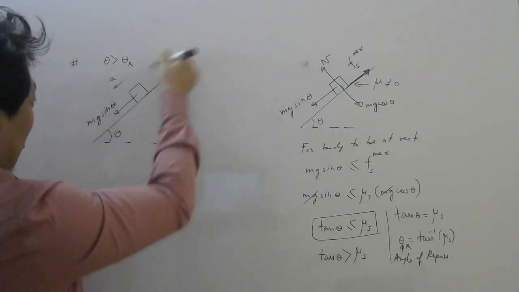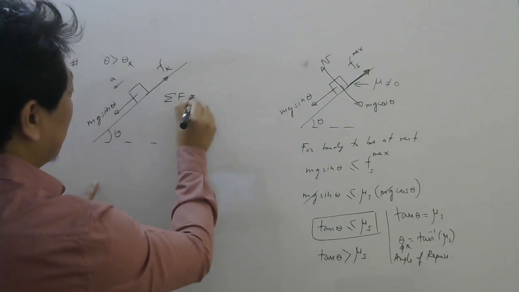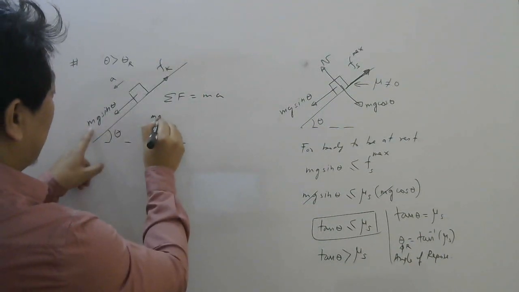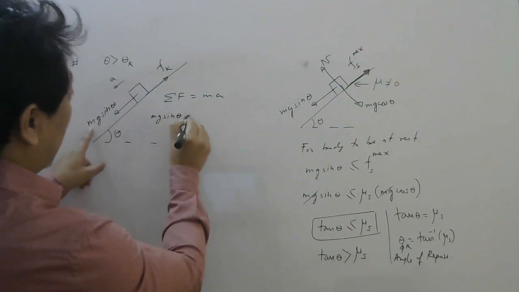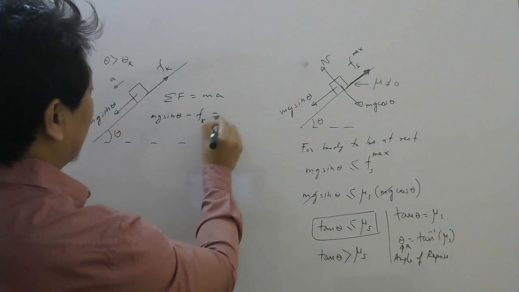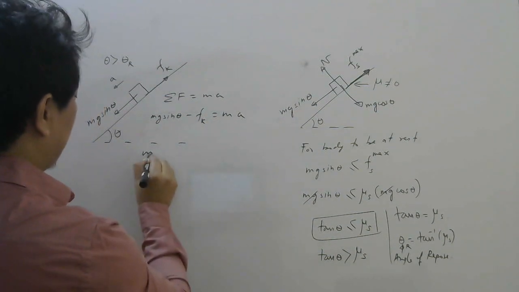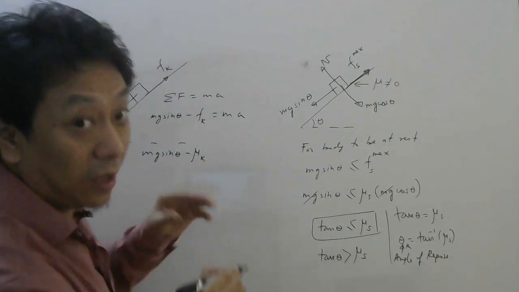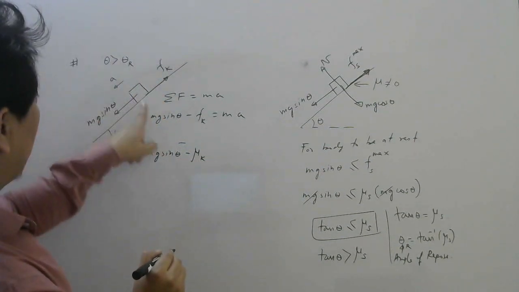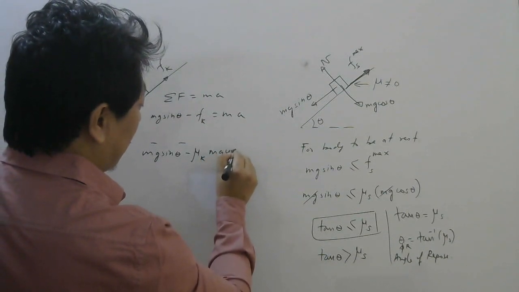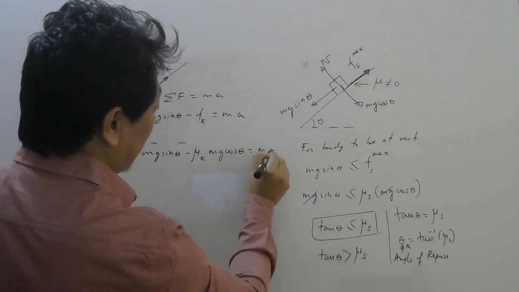So apply Newton's law in this direction. Net force equal to ma. What is the force in this direction? Mg sin theta minus friction, because it is opposing this force, right? That is equal to m into a. This is mg sin theta. Friction is mu k into N, and N will balance mg cos theta. So in place of N, I can write mg cos theta, equal to m a.